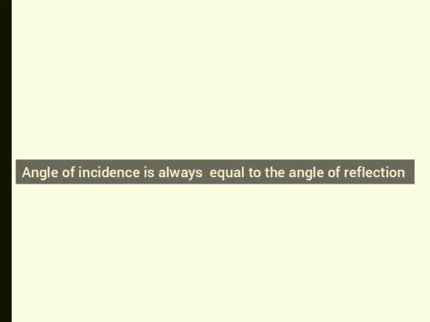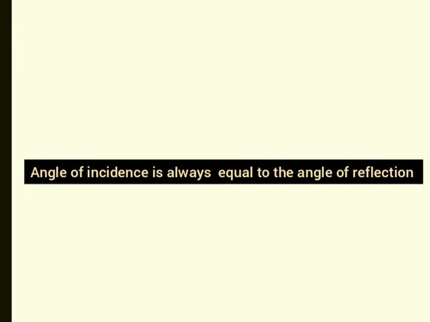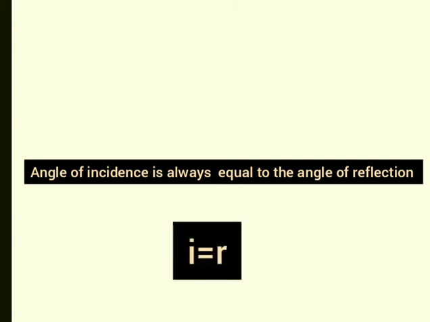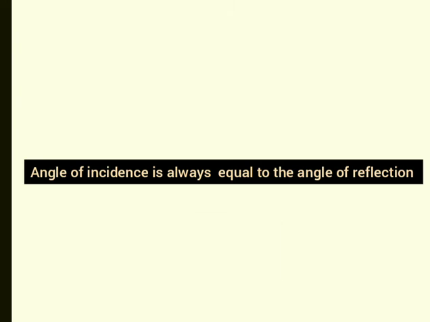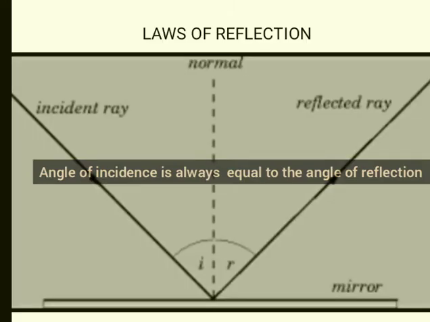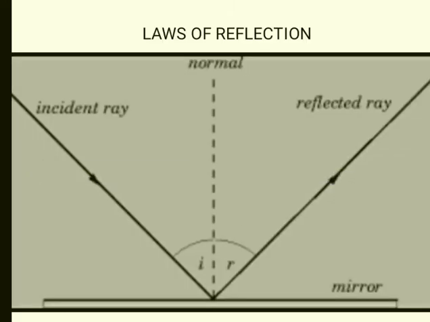So our first law says that the angle of incidence is always equal to the angle of reflection. I is equal to r. Here, as I is equal to r, if the incident ray strikes at this point, then the reflected ray will travel along this direction only, so as to keep the measure of r same as I.